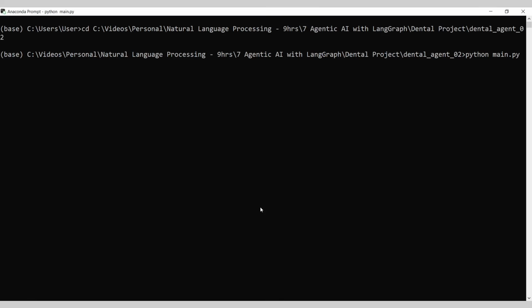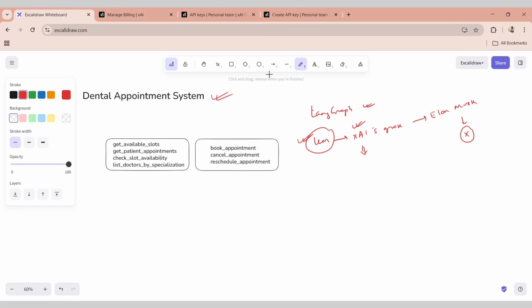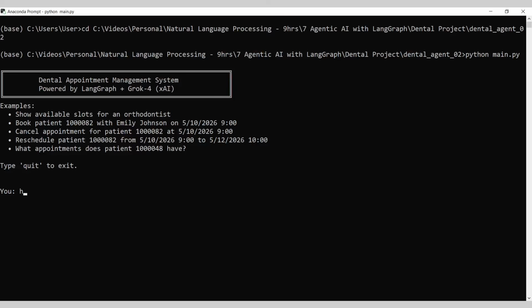So let's run this main.py and let's go ahead to this whiteboard, and we will be kind of testing all of these flows. So to get started with, let's try to talk about get available slots. Okay, so I'm going to ask, hi, I want to get an appointment. I want to get a dentist appointment. Okay, let's ask a simple question. I want to get a dentist appointment.